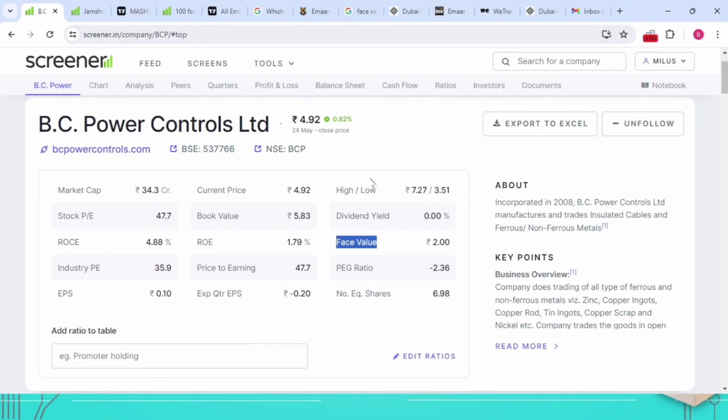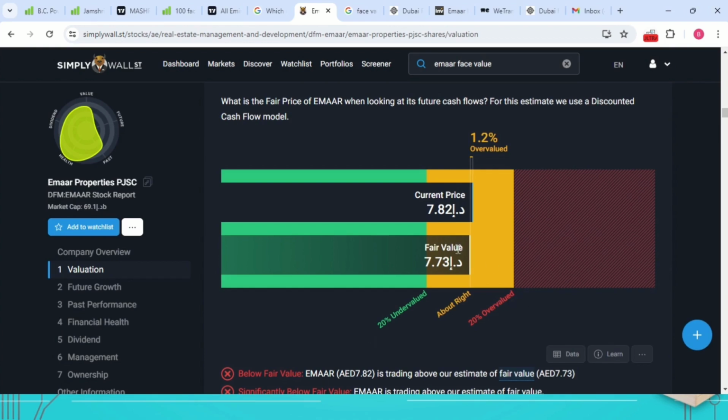In the UAE market, you can look over here. This is the stock for MR. I have taken MR stock. It's available for a fair value of 7.73. Currently the price is trading in the market at 7.82. So what's the difference between these two? It's around point something only. Fair value is 7.73, so it's trading over the fair value at the current market price of 7.82. That is overvalued.